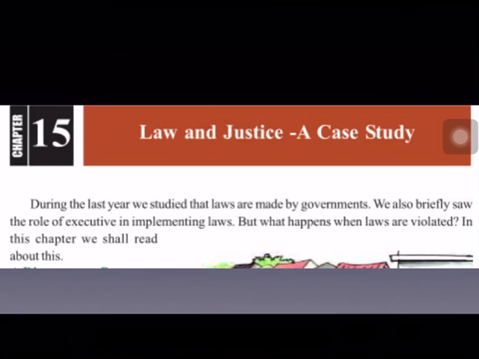In our previous chapter, we have learned how laws are made by the Parliament and how they are executed, that is implemented by the executive organ of the government. Now in this lesson, we are going to learn about what happens when these laws are violated by the people, and how can we protect ourselves in case of any violation of such laws. Remember, judiciary is the organ of the government which protects these laws, and now let us see how it does it.